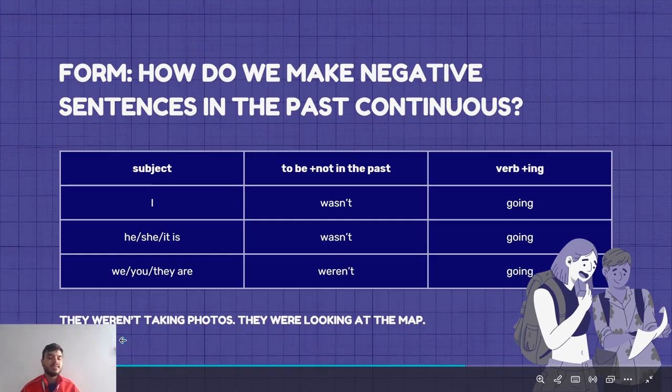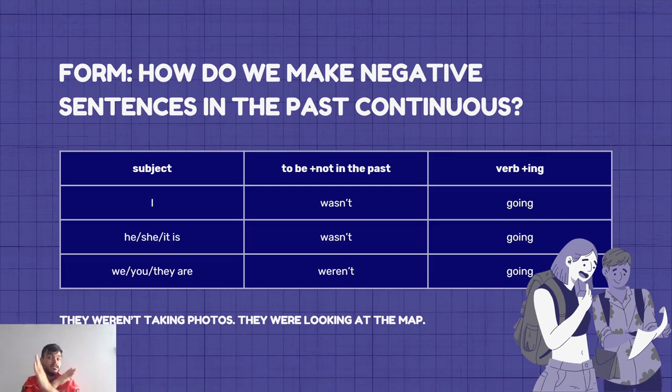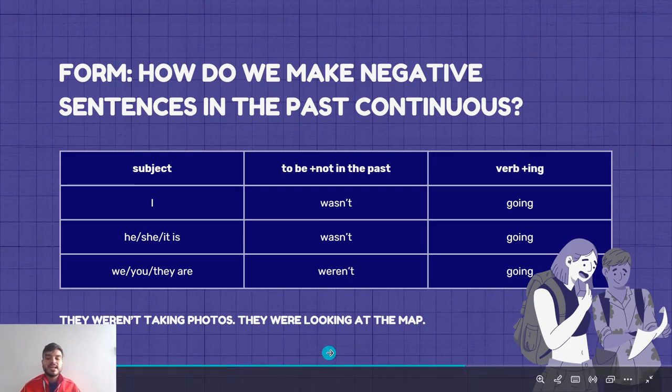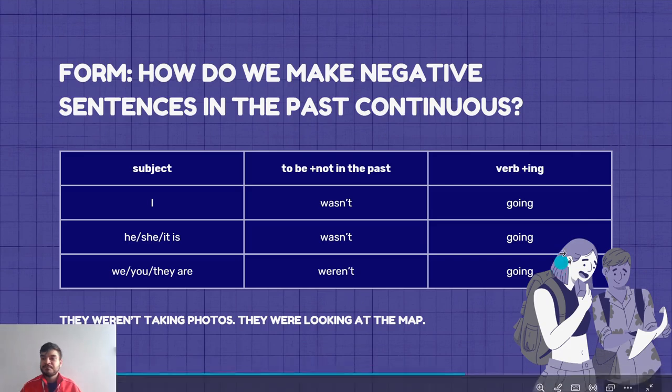They weren't taking photos. They were not taking photos. They were looking at a map. And it's true. Look at the picture here. They definitely were looking at the map. They were not taking pictures. Okay?